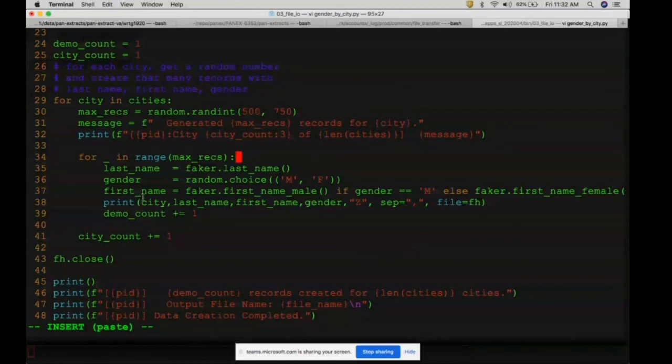Then I am just doing a range. I use the underscore because I don't really need the index 0, 2, 3, and so on. Faker has methods called last_name, first_name_male, and first_name_female for names. I get a last name. I get a gender by using random.choice, which takes a list and gets a random element from it. For the first name, we call faker.first_name_male if gender equals M, else I call first_name_female. So this line will create a male name or female name.